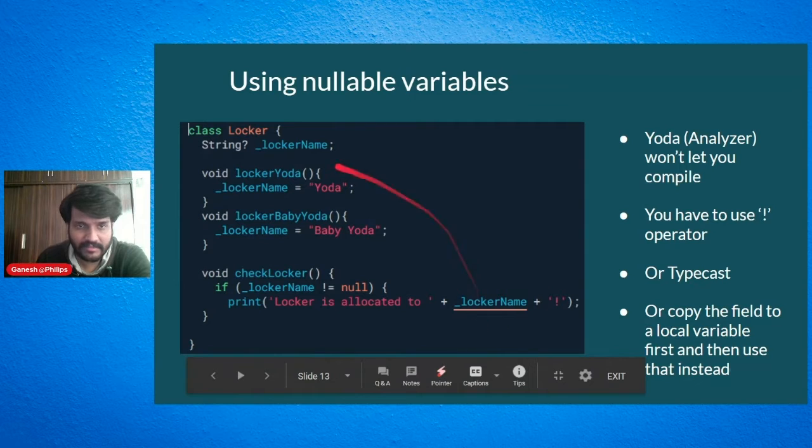So if you see here, this is taken from the data analyzer itself, and you get a yellow line. You would be thinking that, okay, I have done a null check, still I am getting a warning that it can be null. Why am I getting a warning? Because I've already checked, right? So it should not come. The reason why is that